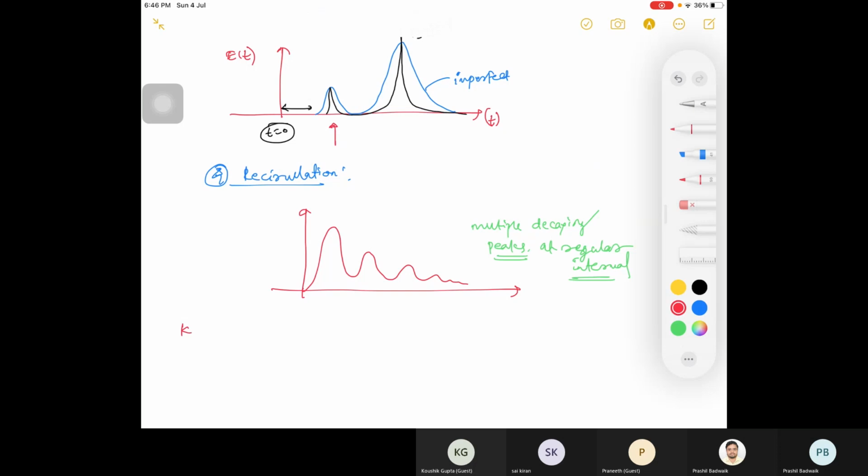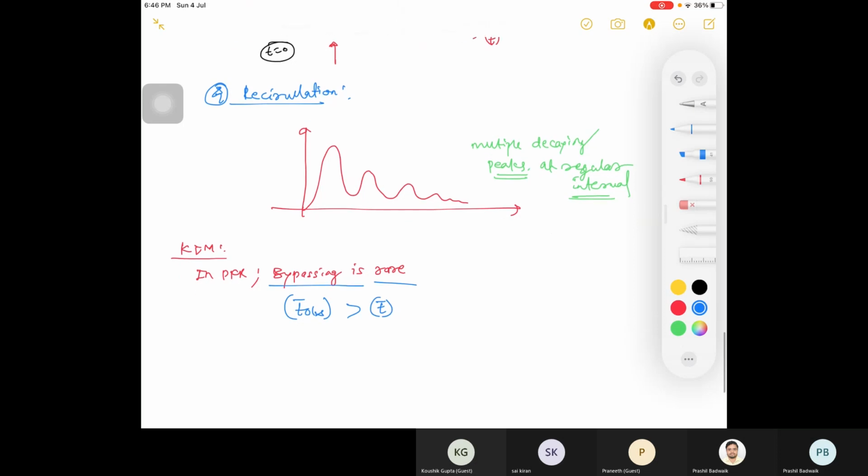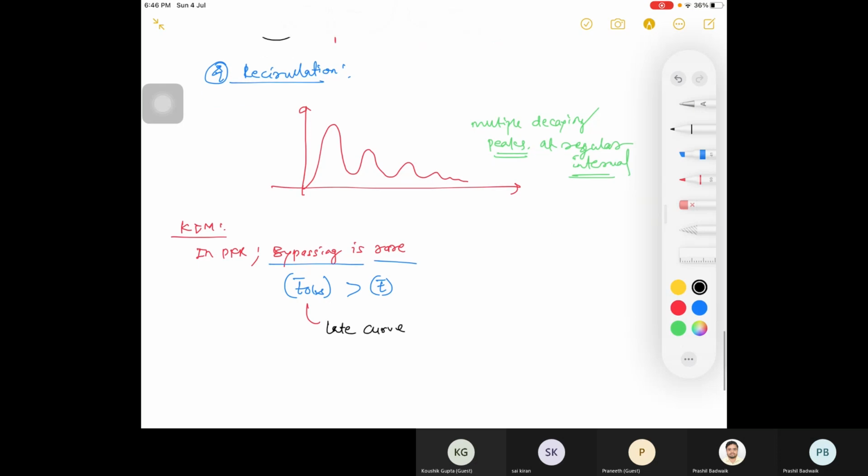Now, please write this. Keep in mind, in PFR, bypassing is rare, right? And what happens in bypassing? Because your volumetric flow rate decreases, your T observed is higher as compared to your T mean. That means what you are getting? Can I write here late curve? Your curve is coming later, right? So I am writing here late curve.